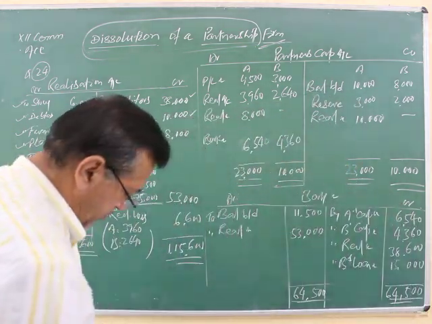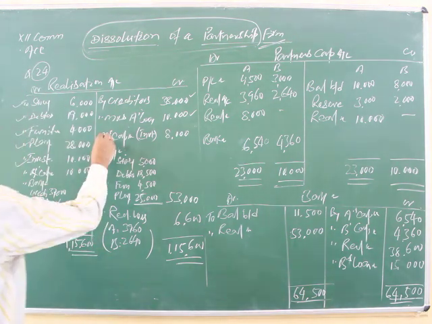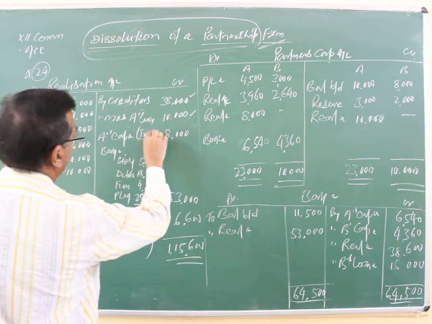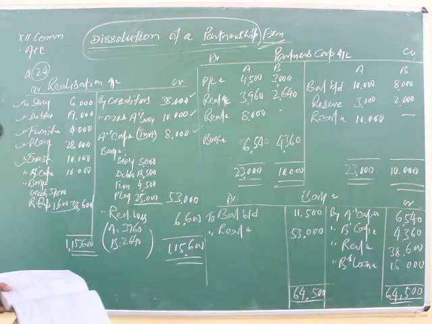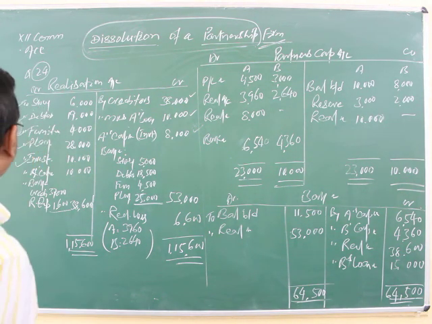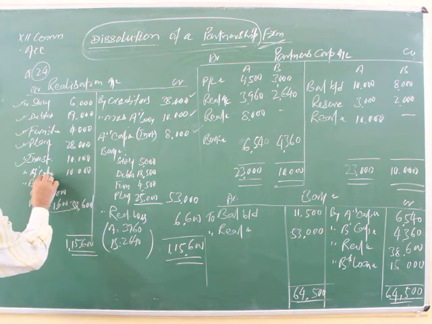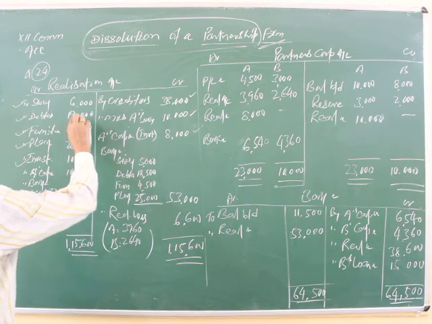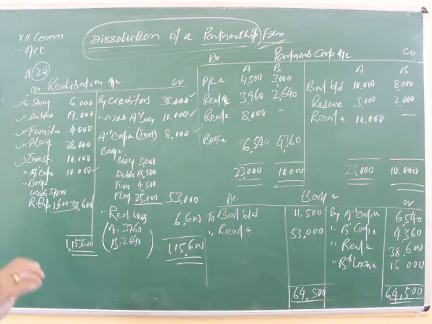Now see here, A took over the investment for 8,000, so A's capital account is debited and realization account credited, write down 8,000. He also agreed to settle the loan of Mrs. A. It means he has taken over Mrs. A's loan also, so A's capital account is debited 10,000, because Mrs. A's loan is 10,000. Understood this fact?